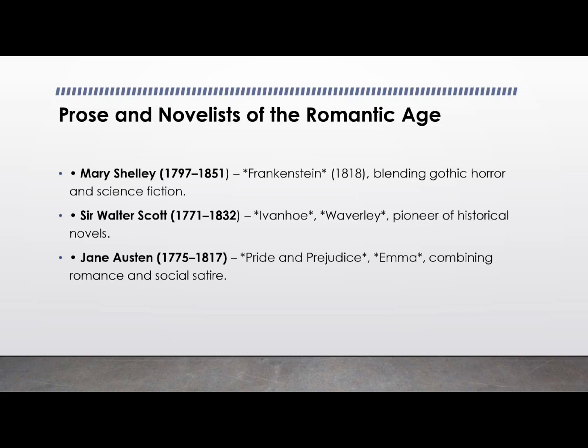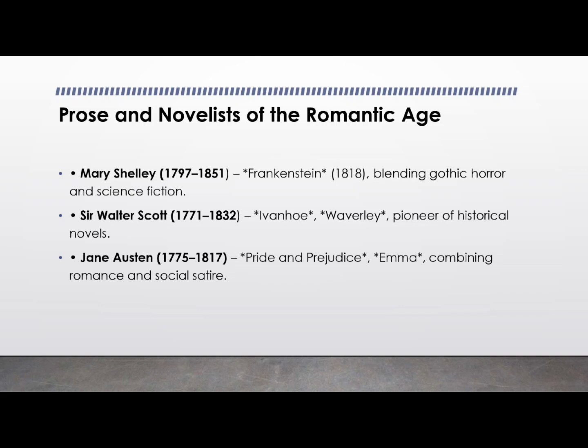Next comes Jane Austen, who was the most famous romantic novelist of every generation. Jane Austen was born in 1775 and she died in 1817. Though not a romantic writer in the traditional sense, she incorporated some of the romantic ideals into her novels. That's why she was considered among the romantic age writers. If you are a literature student, you definitely should know about Jane Austen and all her works.